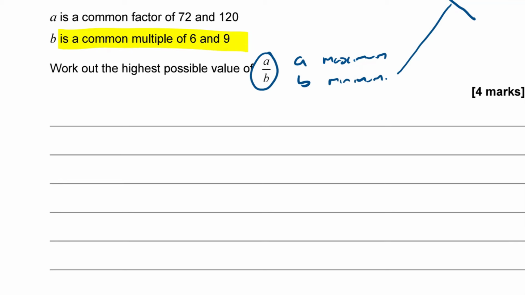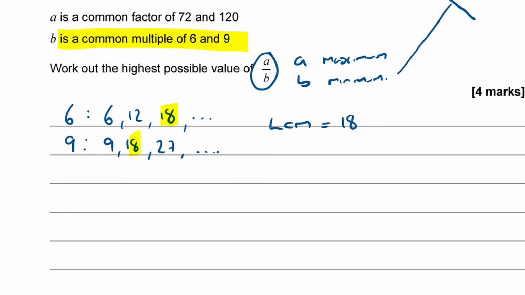A common multiple of 6 and 9. If we want B to be minimum, we're actually asking for the lowest common multiple of 6 and 9. Okay, so let's think about the multiples of 6 and 9. The multiples of 6 are 6, 12, 18, and so on. And 9 is 9, 18, 27, and so on. So you can see we found our lowest common multiple already. 18 is there, 18 is there. So our LCM of those two numbers is 18. So that's going to be my value of B.